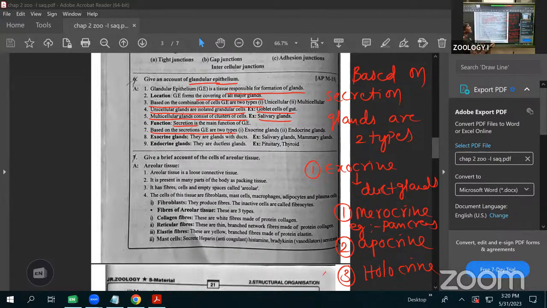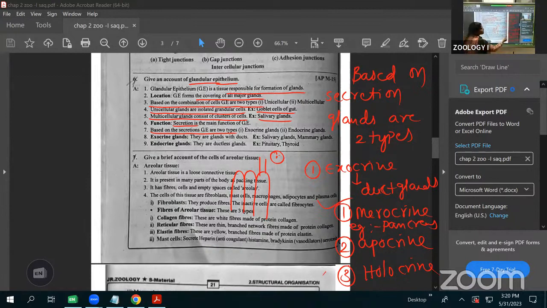What it means is, inside the glands, the cells are there. The cells are secreting the secretion, but the cell content is not damaged. That we call merocrine glands. Along with the secretion, the cell content is not damaged. That type of gland is called a merocrine gland.